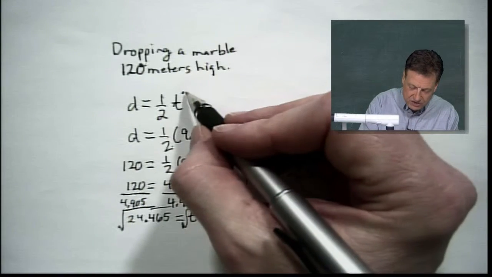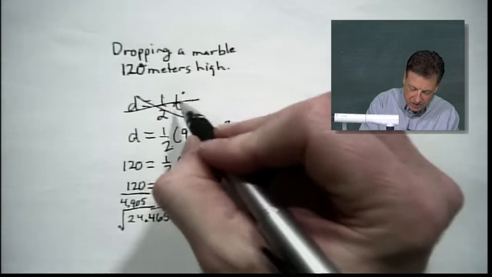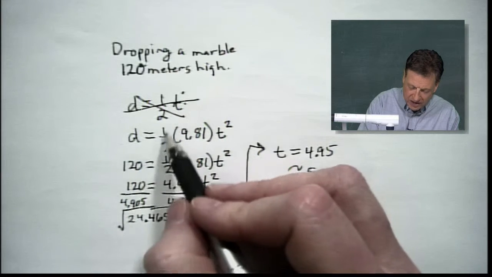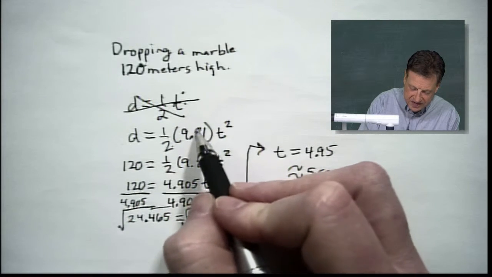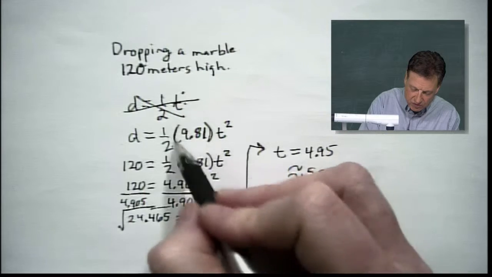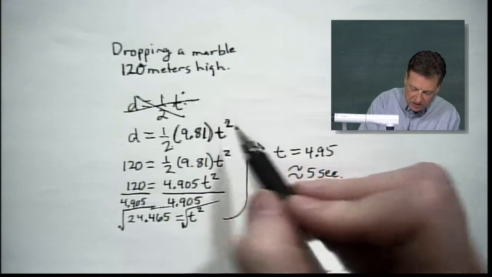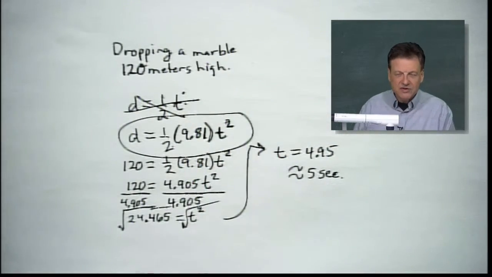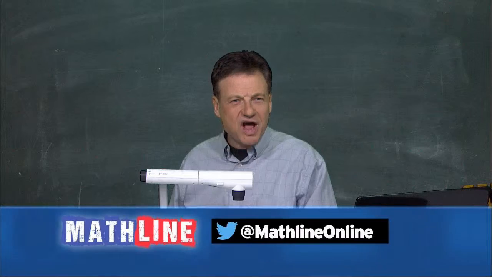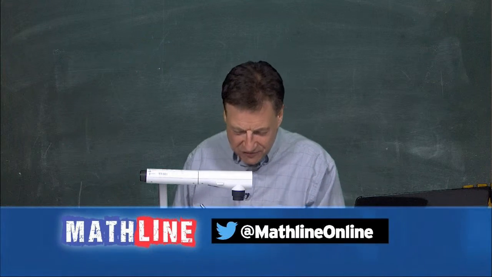Let me go back one more step here. We went to here, right? One half, 9.81 was what we decided was our constant that we're going to use, and then T squared. So I just want to make sure we're good on the constant. Okay? All right. Hey, thanks for calling in on that. It's a great challenge problem for us.